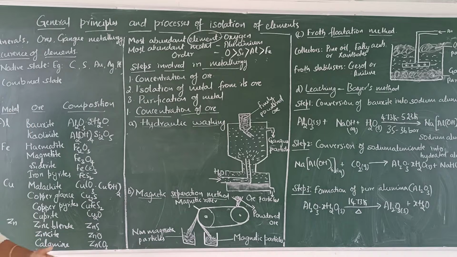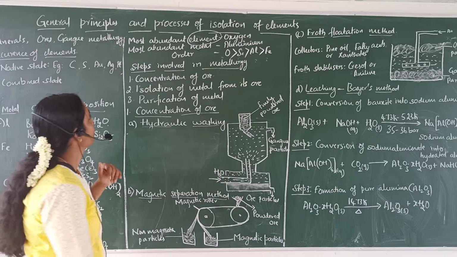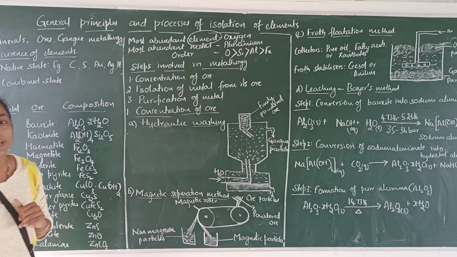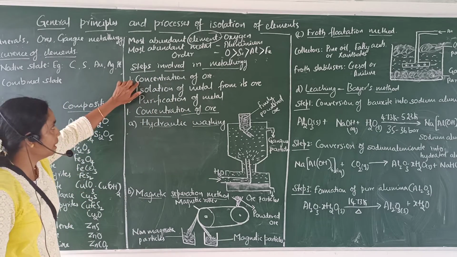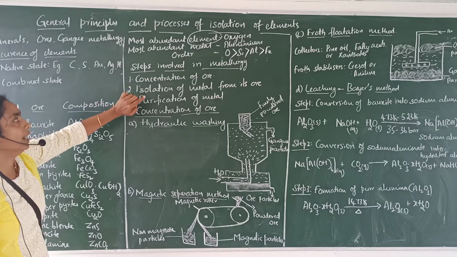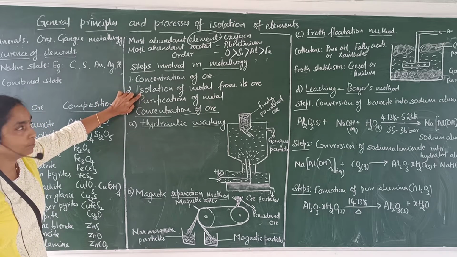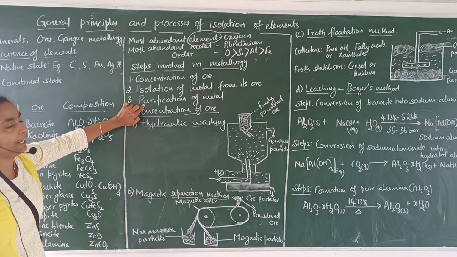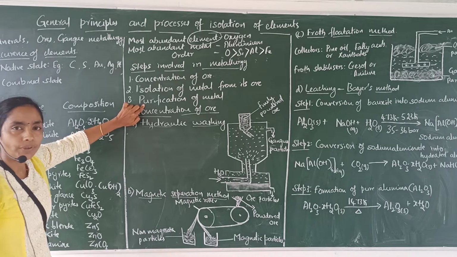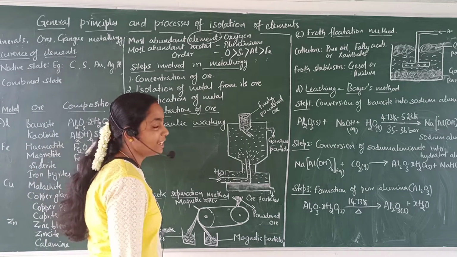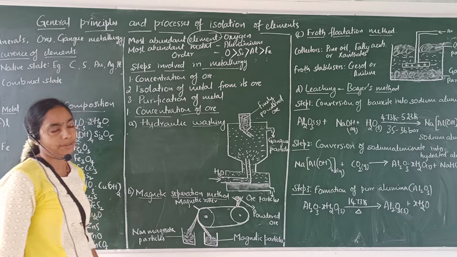Next, how to extract the metal from the ore. The steps involved in metallurgy are concentration of ore, isolation of metal from its ore, and purification of metal. The purification of metal is also known as refining of metal.